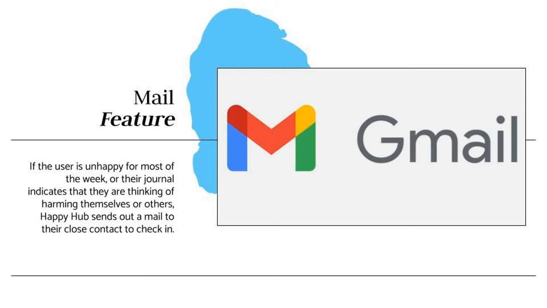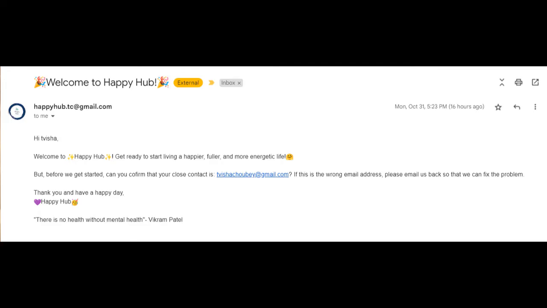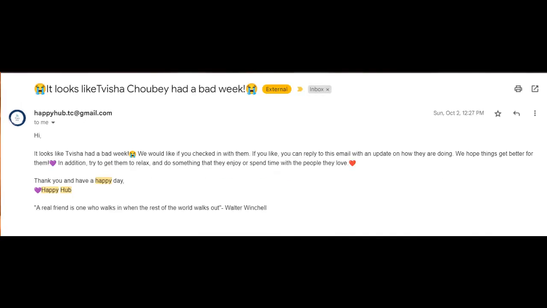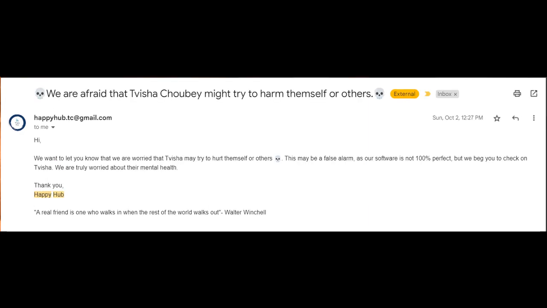A pretty important feature of Happy Hub is the mail feature. If the user is unhappy for most of the week or if their journal indicates that they are thinking of harming themselves or others, Happy Hub sends out a mail to their close contact to check in with them.